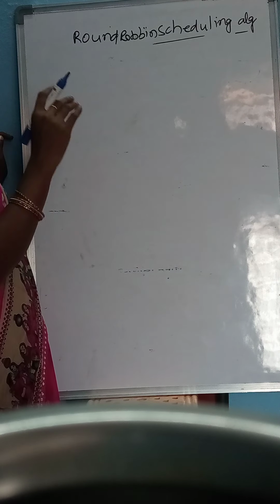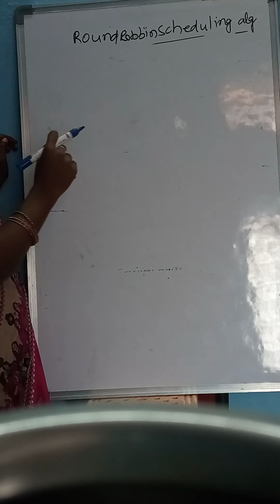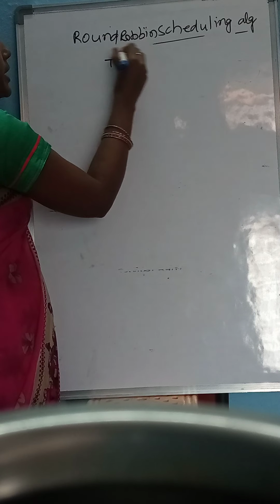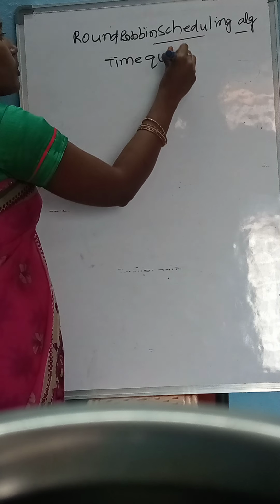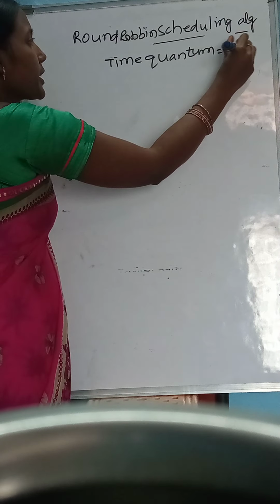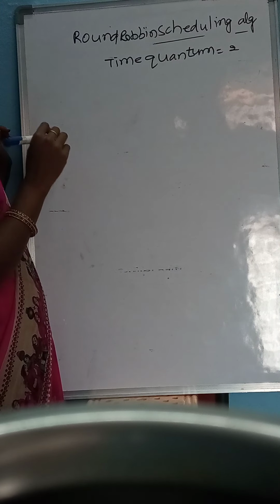Round robin scheduling algorithm. In a priority scheduling algorithm, we give priority to the processes so that a process is executed first, second, third, and so on. But in the round robin scheduling algorithm, first a time quantum is specified. What is meant by time quantum? Time quantum is nothing but a time. How much time the respective process is to be executed is called the time quantum.